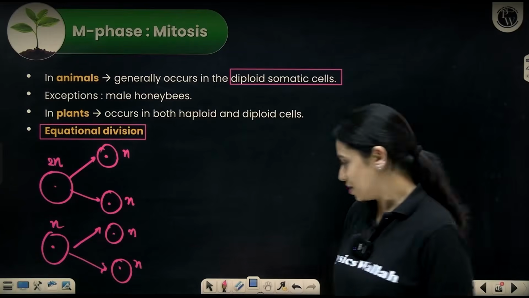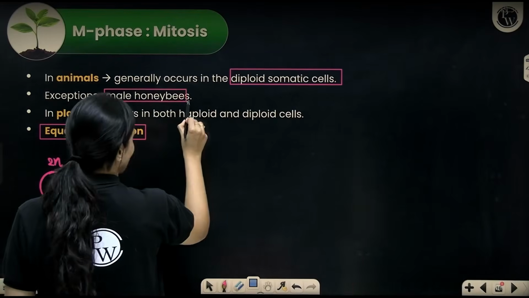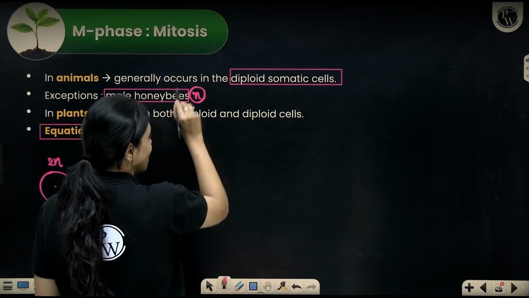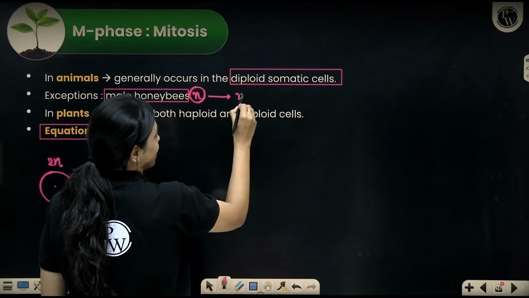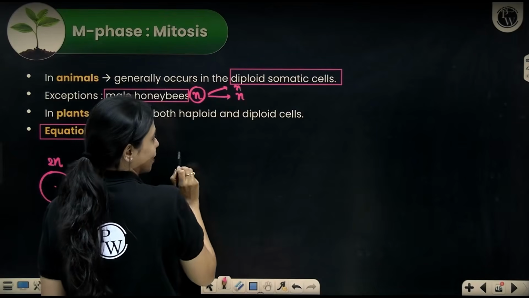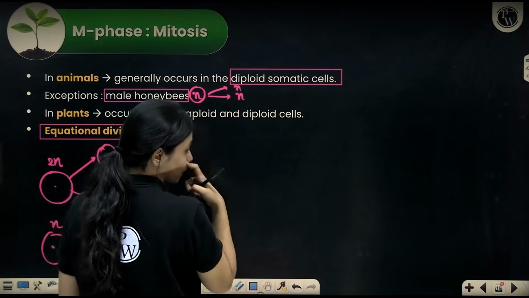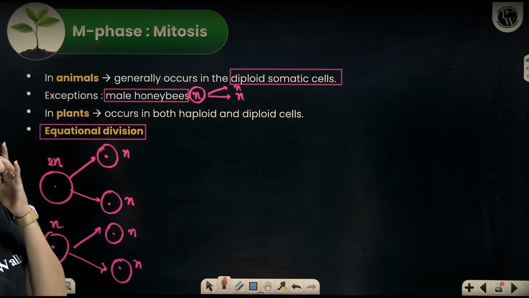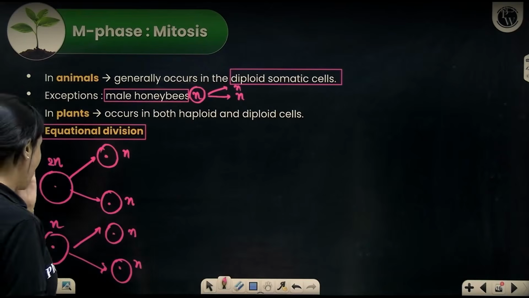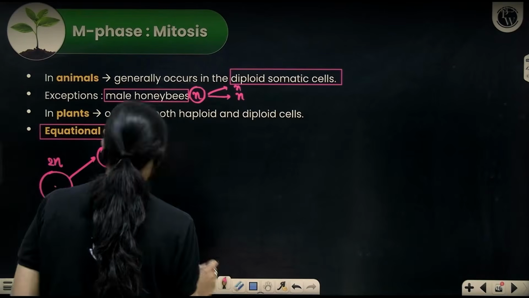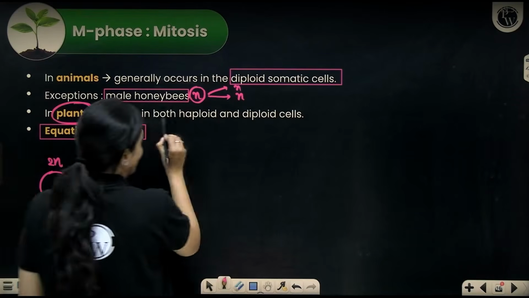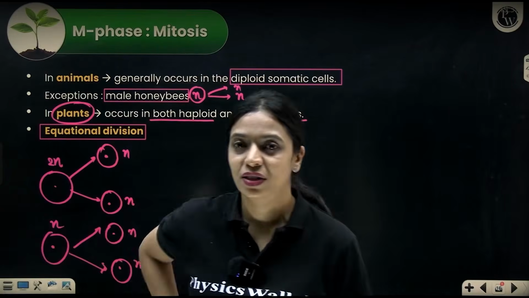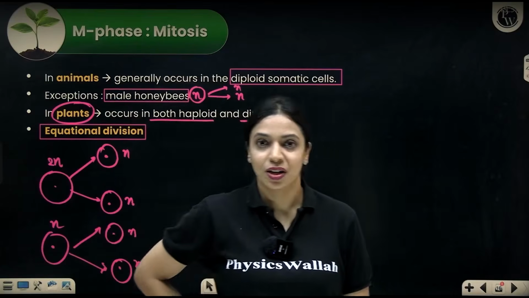But in honeybee males, the males are haploid. All they have is one set of chromosomes. So in males, haploid cells undergo mitosis. Usually in animals, it is the diploid cells that will undergo mitosis, but in honeybee males, even the haploid cells undergo mitosis. Talking of plants, both haploid and diploid cells undergo mitosis. You've all learnt about the alternation of generation in plants, right?